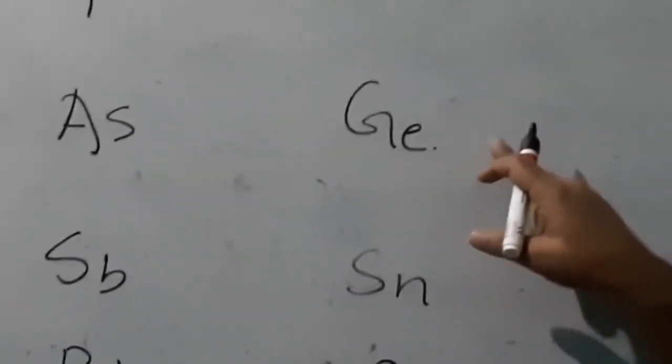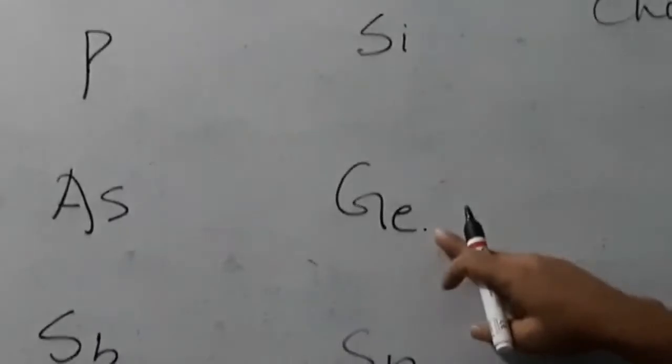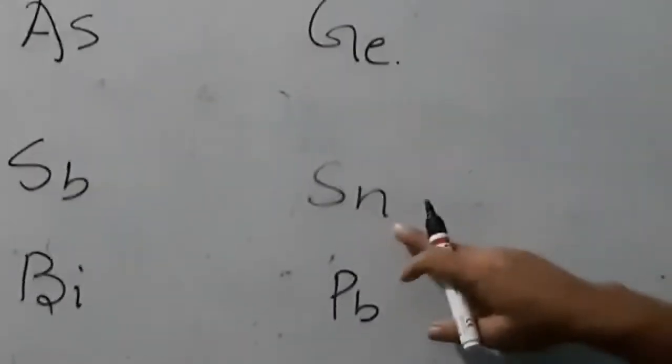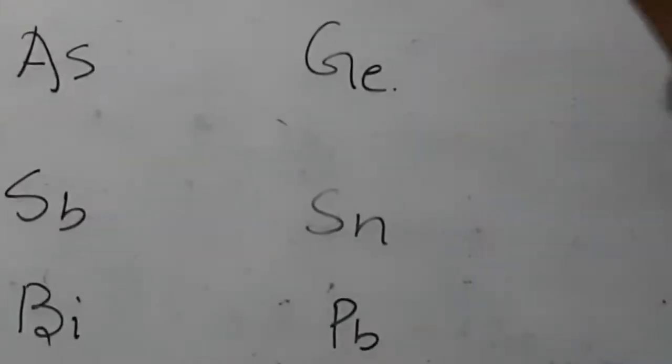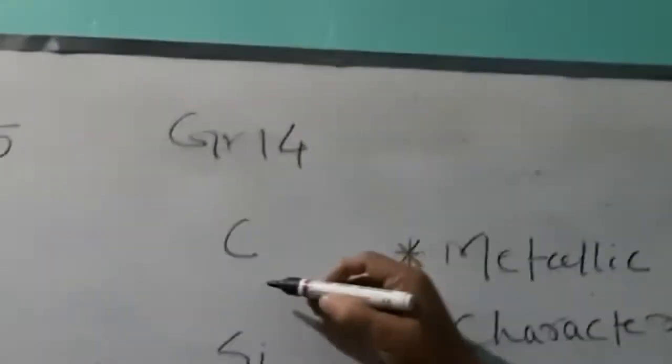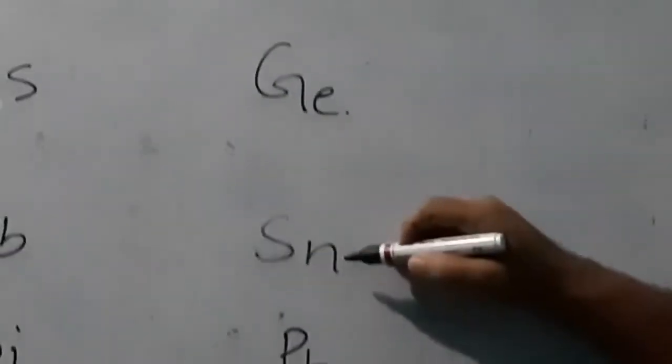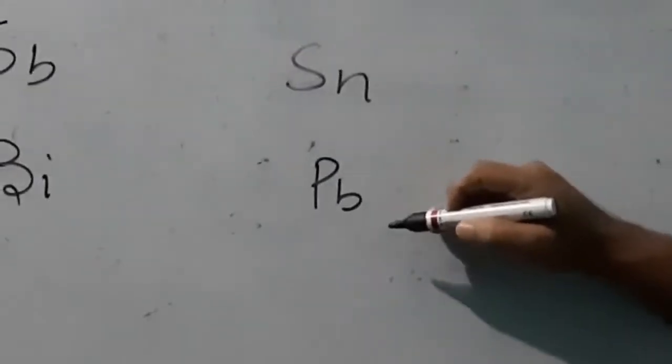As you know, the elements which have properties of metal as well as non-metal are called metalloids. Silicon and germanium are metalloids, and tin and lead are metals. So again you see non-metallic character decreases and metallic character increases: carbon, silicon, germanium, tin and lead.